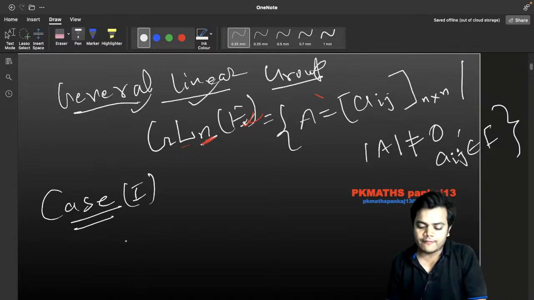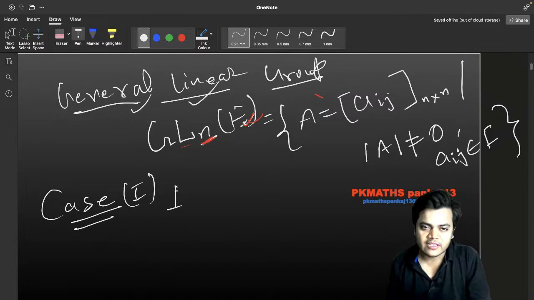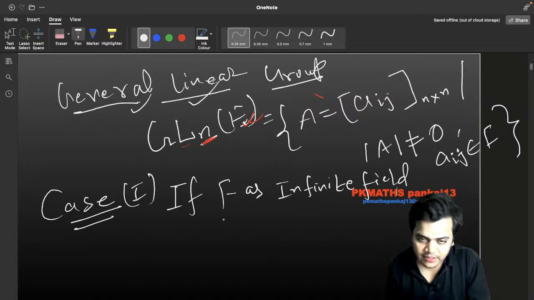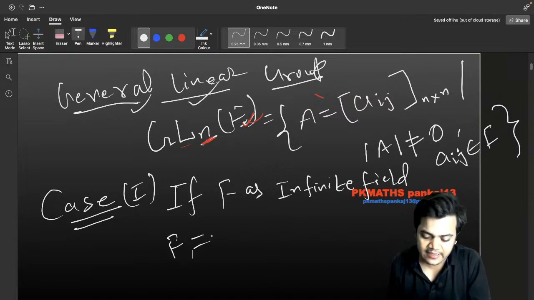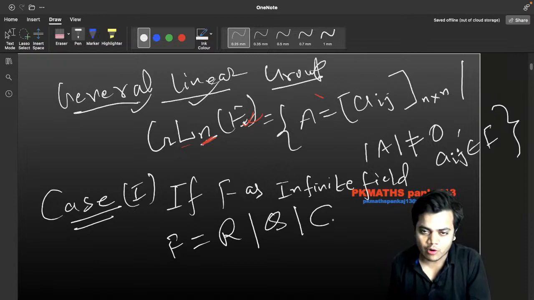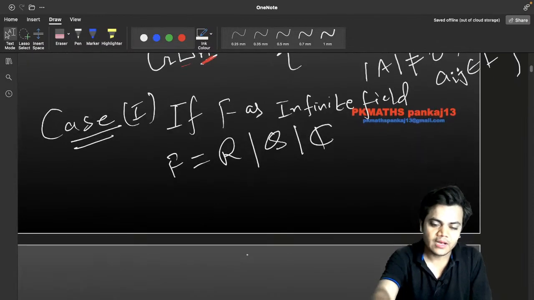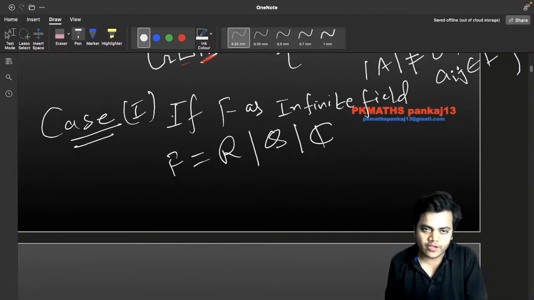Okay, so if f is an infinite field, if I am taking f as an infinite field, some people will ask, what do you mean by infinite field? Then I would like to say the field is either the rational field, real field, or complex field. Okay, then what would you like to say about it? I mean to say how shall you define it?